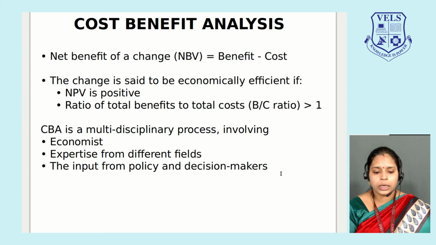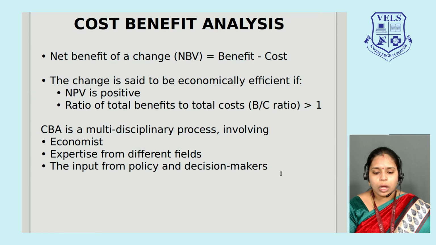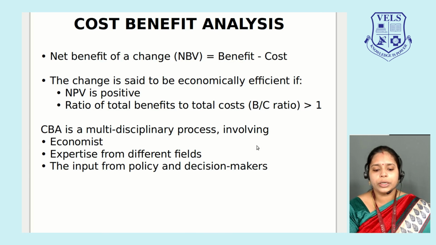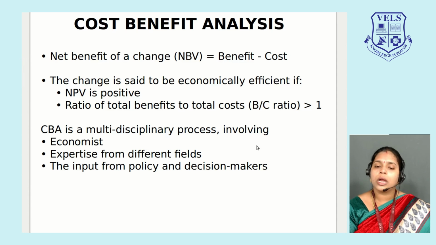So, this can be easily understood. Or in other words, if it is a negative determination, it means costs or negative benefits. That means when my B by C ratio is less than 1, or it is a negative number, then it says that we don't have any benefits out of this policy or program, please leave this and go in for a better policy. If it is greater than 1, it shows that the costs are lesser than the benefits. So more benefits are there for the cost you spent. So please go ahead with this analysis. That is what cost benefit analysis says.